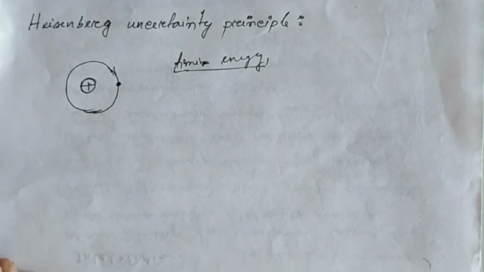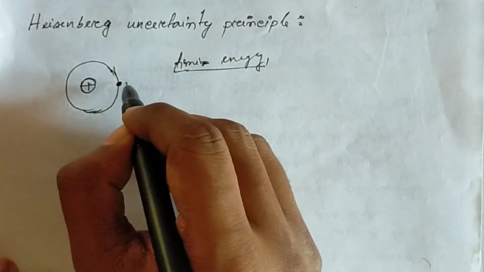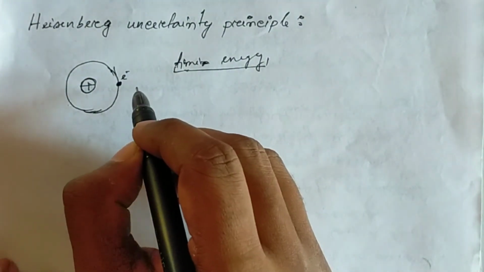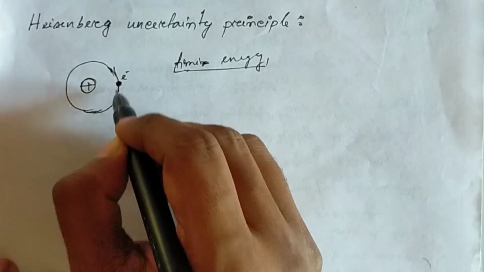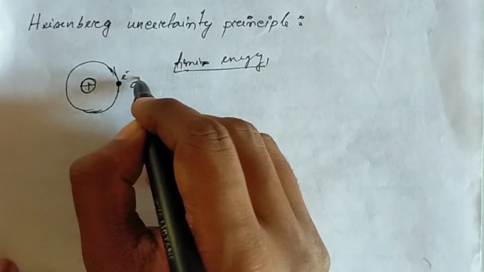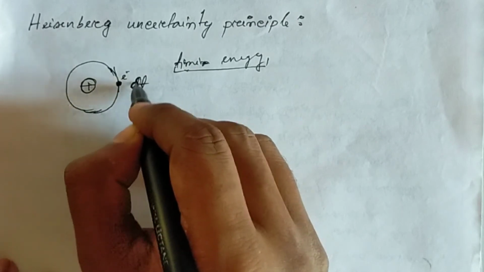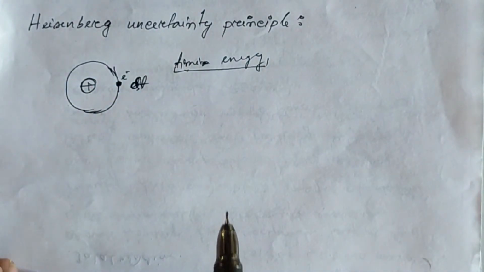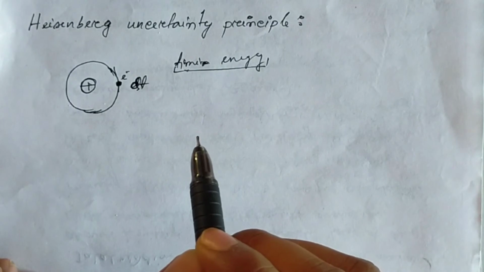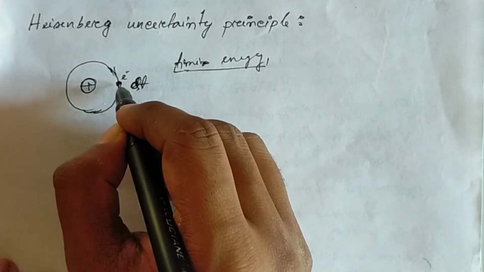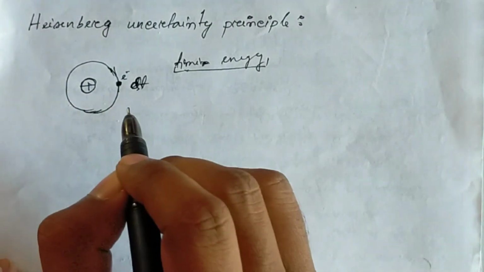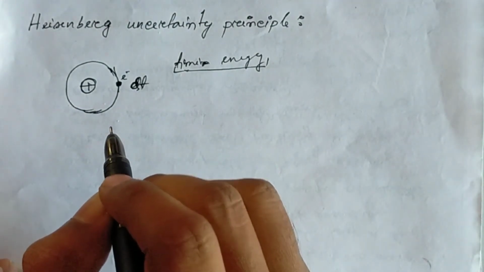So suppose this electron is staying at this point for delta t time. Then we can't determine what the energy of the electron will be at that time.